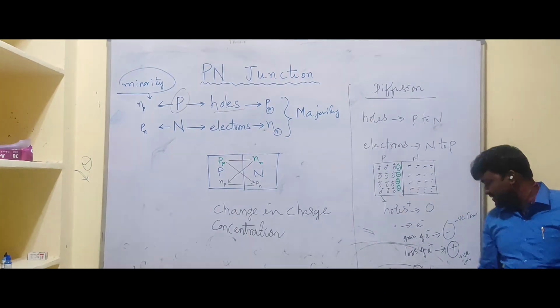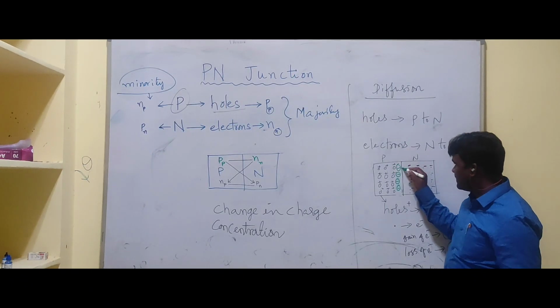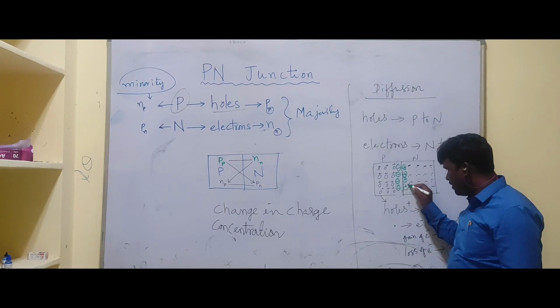And here these electrons crossing the junction means we are losing the electrons. Loss of electron means we will get positive ions. That means here we will get positive immobile ions.